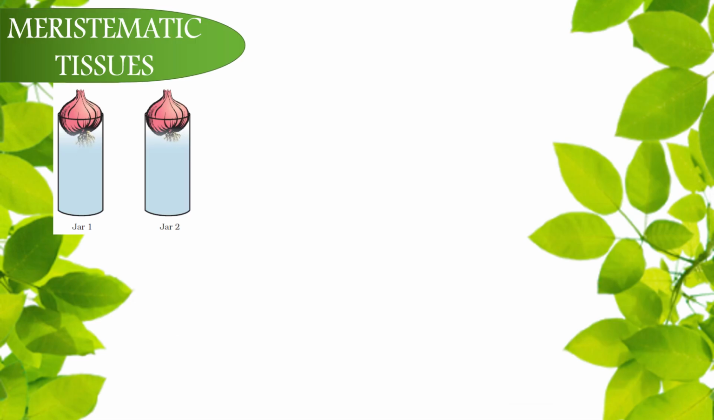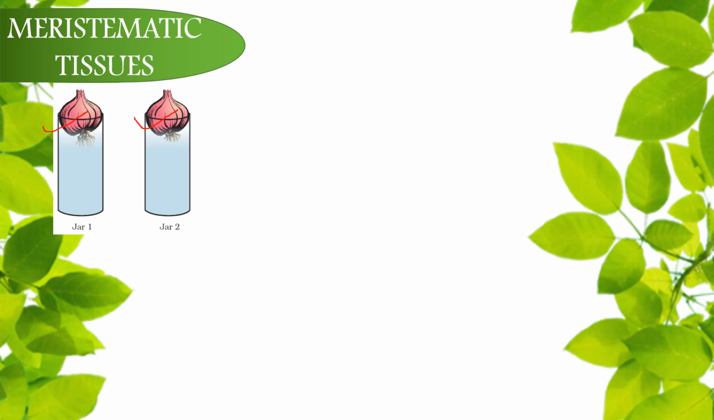Okay, so the first type of tissue is the meristematic tissue. To understand them, let's do one activity. Place the roots of 2 onion bulbs dipped in normal water in 2 separate jars. Note the length of the roots of the 2 bulbs. You will see the roots grow longer. This is because of the formation of new cells by cell division of the already present meristematic tissue.